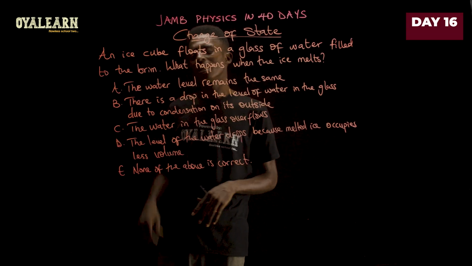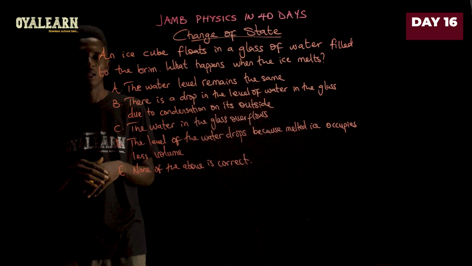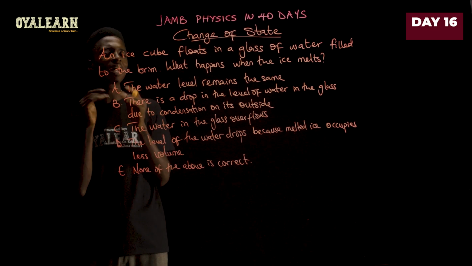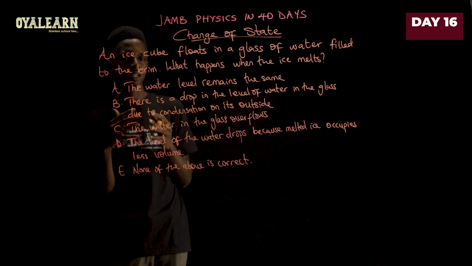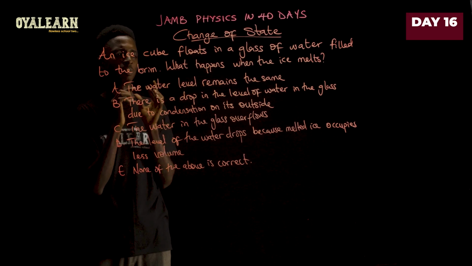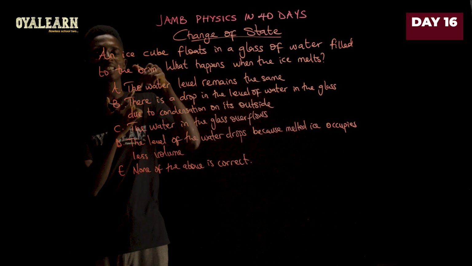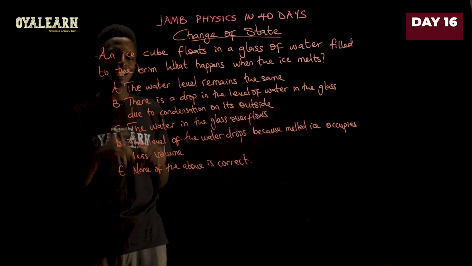Now, this is a fusion of change of state and Archimedes principle. We have to recall that the reason why the ice is floating is because it is less dense than water, right? In this case, the ice is able to displace its own mass of water.